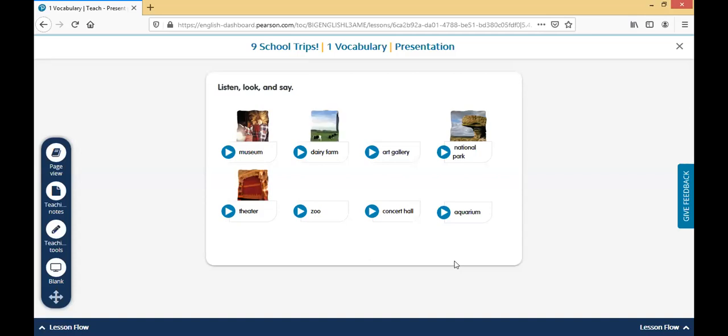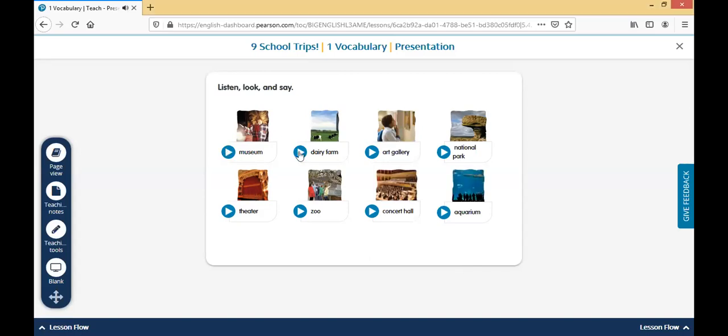For the first image, we have museum. Museum. Okay, one more time. Museum. Dairy farm. Dairy farm. Remember to repeat when we hear the word said. When I play the word, repeat with me. Okay, let's do some speaking practice.